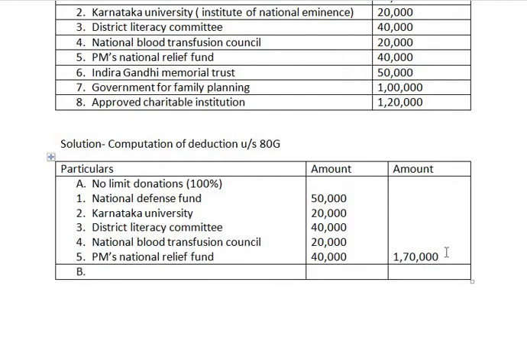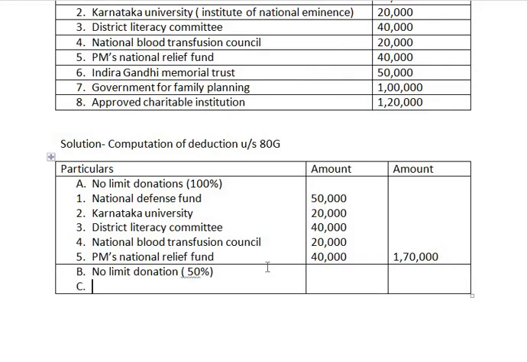Now coming to next, that is B. No limit donation but allowed at 50%, and in that there is only one point, that is Indira Gandhi Memorial Fund.